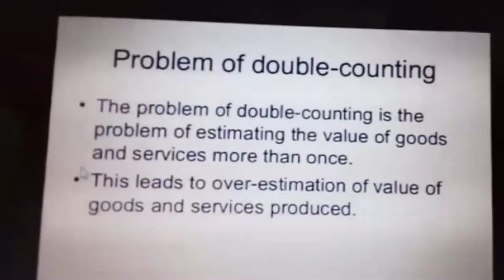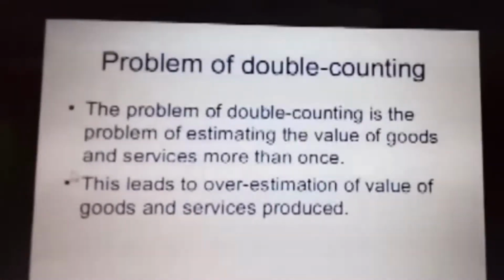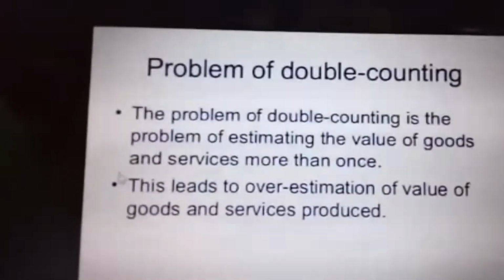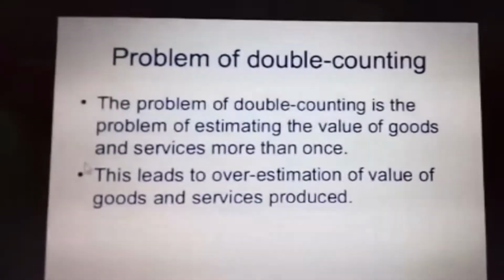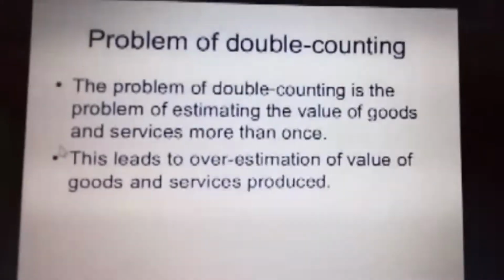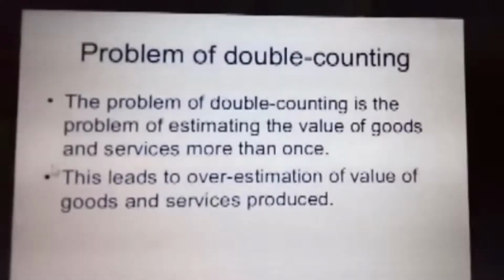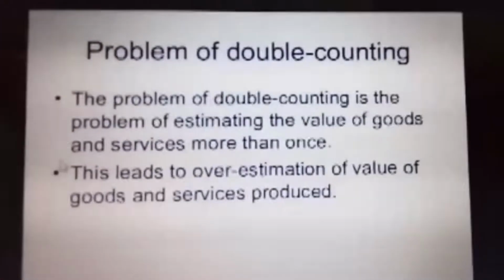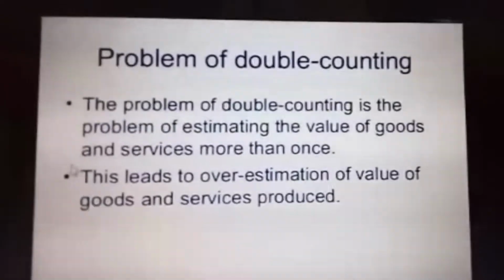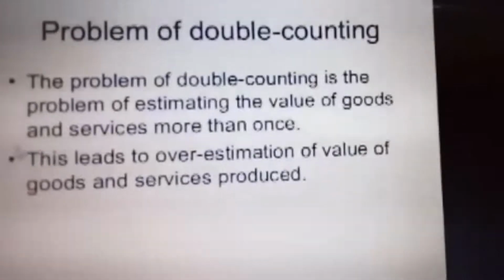The product method is used in underdeveloped countries. It's a reliable one, and it is applied to agriculture, mining, fishing, everything. What is the problem of double counting when they calculate the output through the product method? The problem of double counting is estimating the value of goods and services more than once.